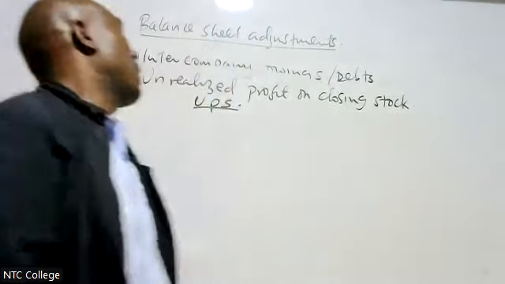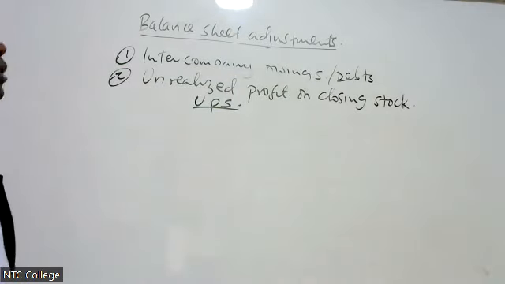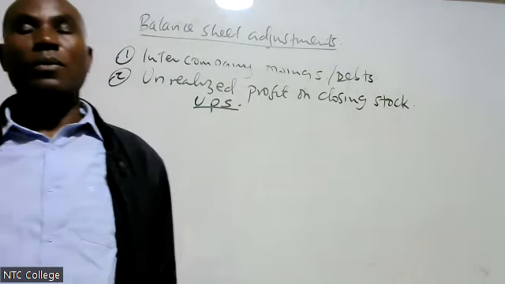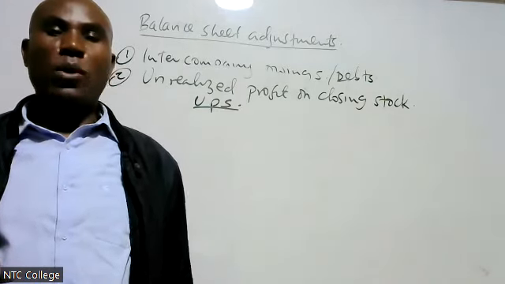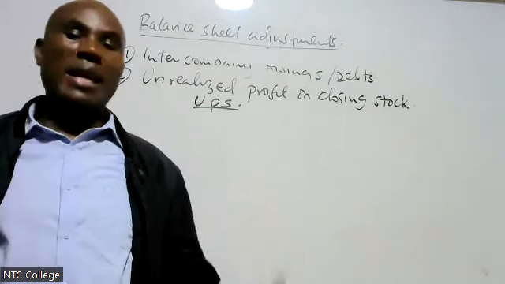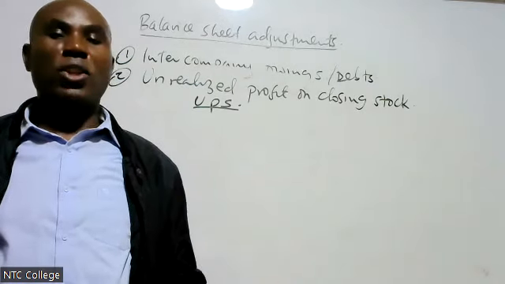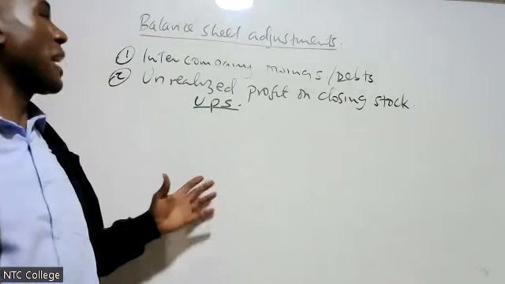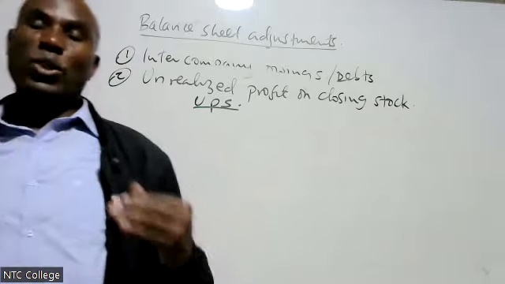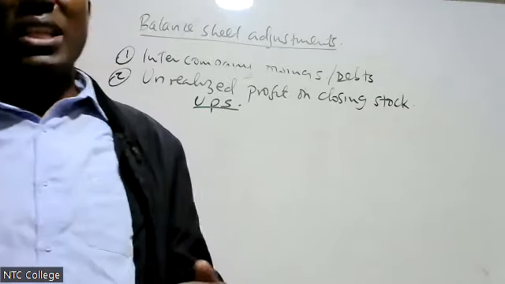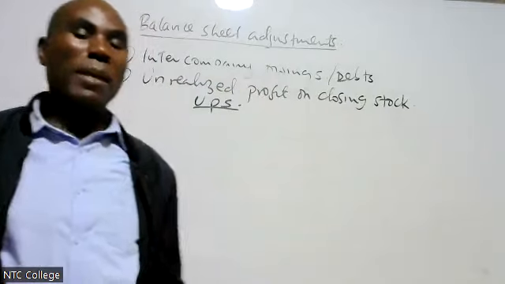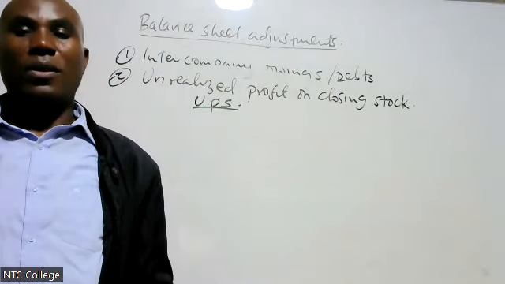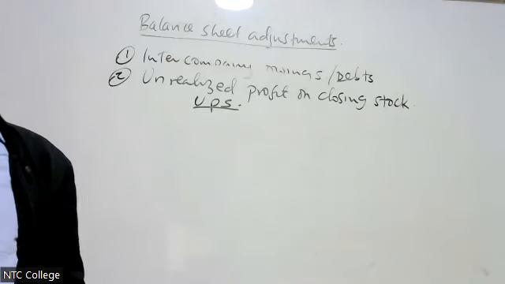Now, let's continue with what we call unrealized profit on closing stock. Unrealized profit is where one group member will sell goods to another group member at a profit or loss. Intercompany owing, unrealized profit on closing stock is where one group member will sell goods to another group member for resale at a profit.